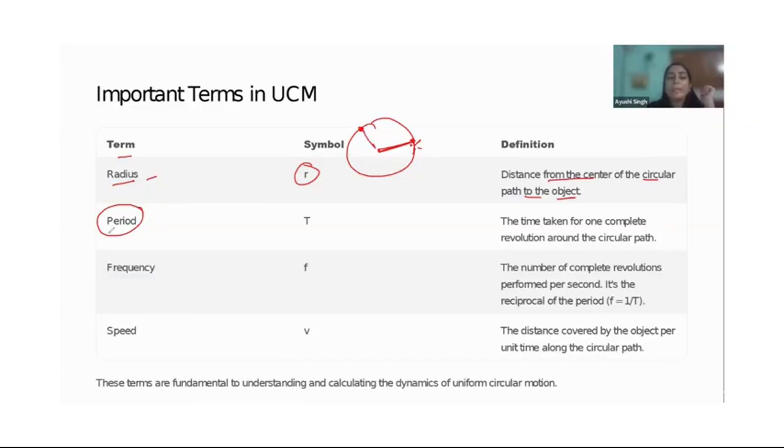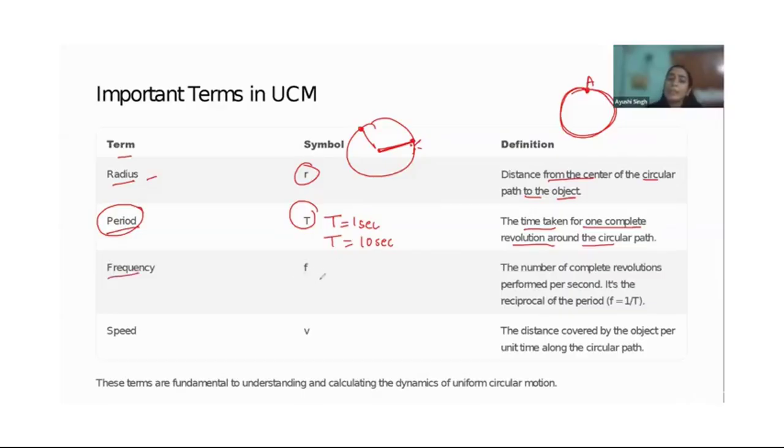Okay. Now period. Period is denoted by T. Period is the time taken for one complete revolution around the circular path. That means if you started from point A, how much time have you taken to reach A again? Is your period 1 second? Is your period, let's say, 10 seconds? How much is it? Okay, so that is period.